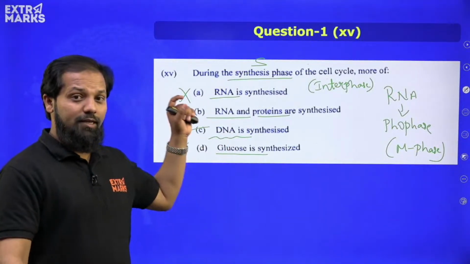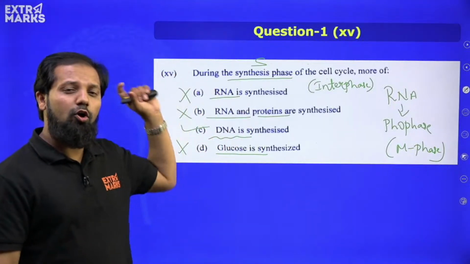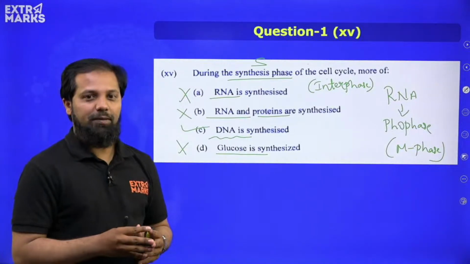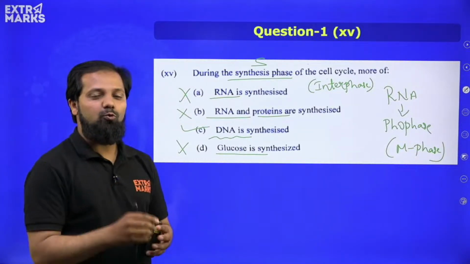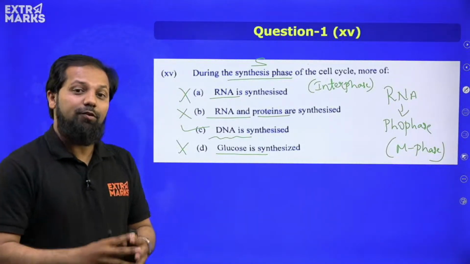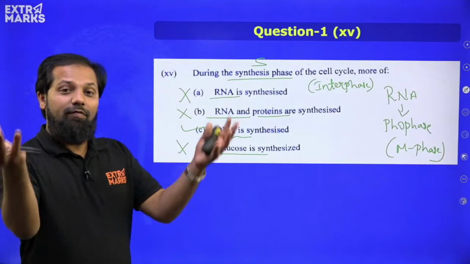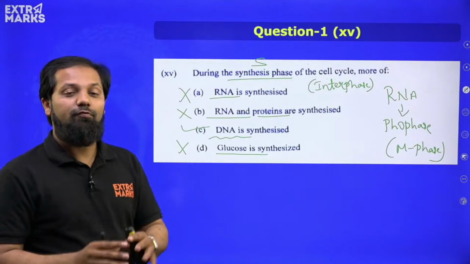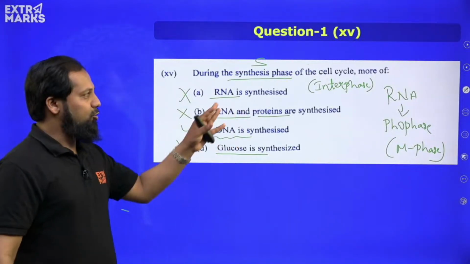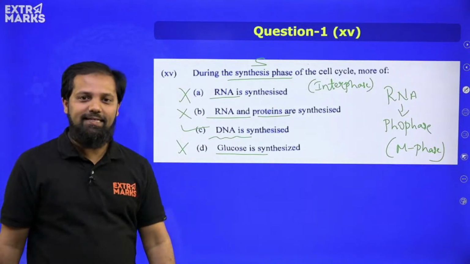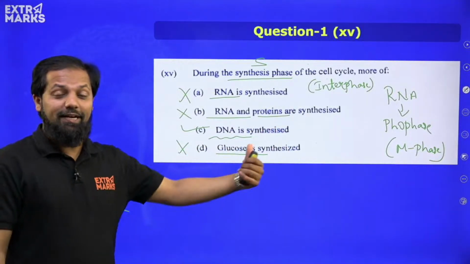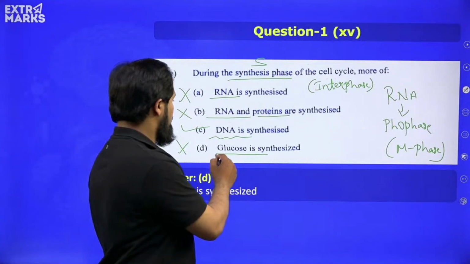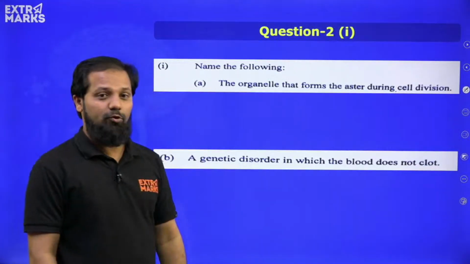The correct answer is DNA. We have taken a lot of sessions on the cell cycle because a few students wanted to explore more about the concept, and we went one step ahead to see each and every step in detail, which was not required at that level, but when we know all the concepts to the fullest, it is very easy to knock out the remaining options. That has helped us to answer this question very easily. DNA, which is getting synthesized, is present in option C. This is the correct answer for the question, option C, not option D.